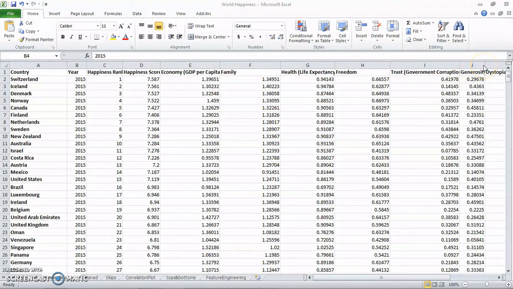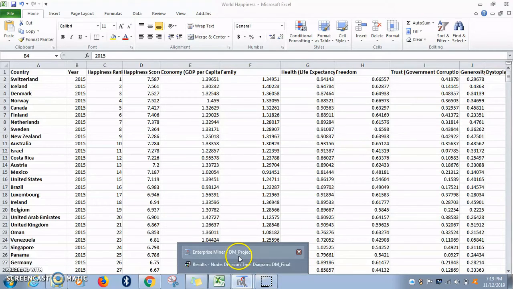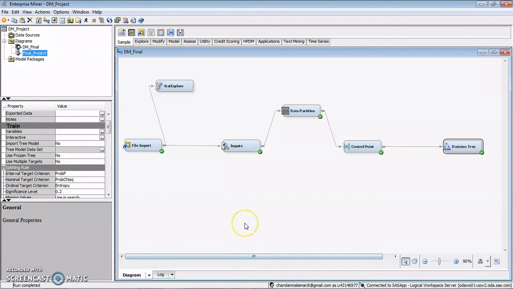the dystopia. Dystopia here being an imaginary country that has the world's least happy people, against which all the other countries can be favorably compared in terms of the aforementioned factors. So let's see how these factors contribute in making life evaluations higher in each country than they are in dystopia. So let's get into the model, and I'll be demonstrating using SAS Enterprise Miner.